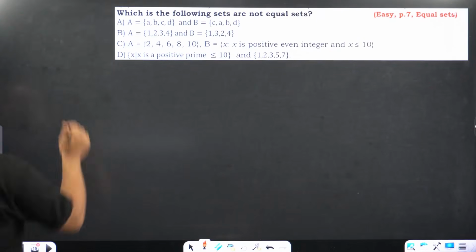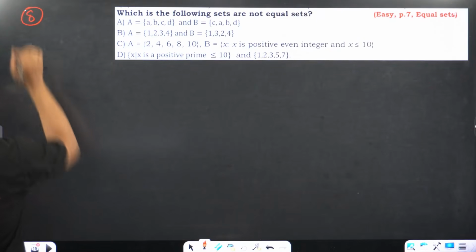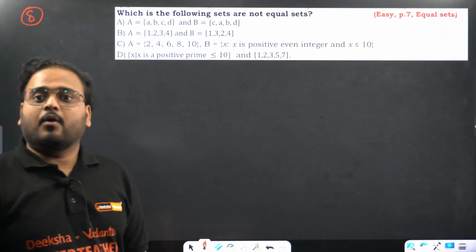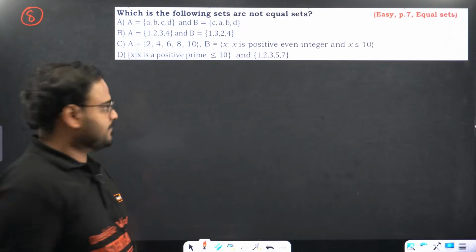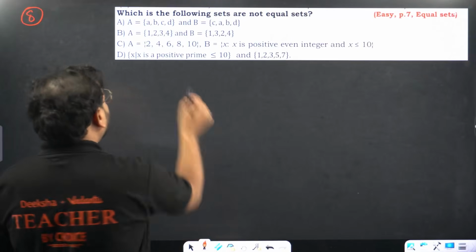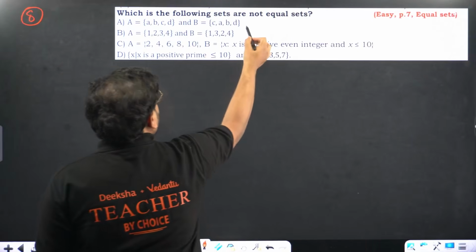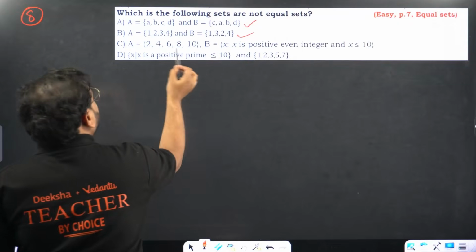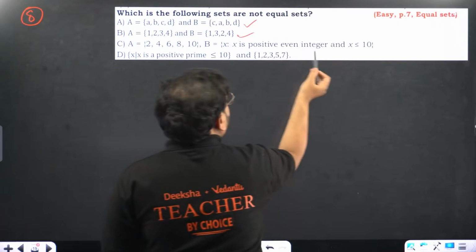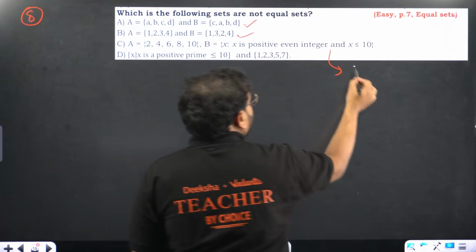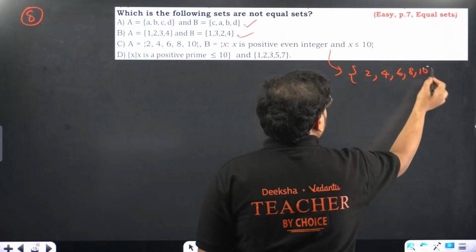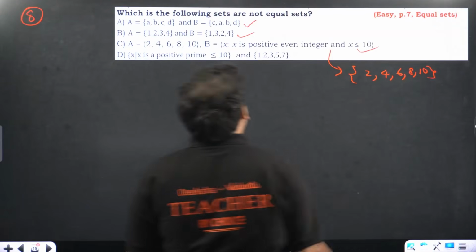Question number 8. Which of the following sets are not equal sets? This is equal, no? A, B, C, D, sequence does not matter. This is equal only. 1, 2, 3, 4, again sequence does not matter, equal only. 2, 4, 6, 8, 10. Positive integers, what is the meaning of this? Check this out. 2, 4, 6, 8 and 10. The same thing. It's also correct.